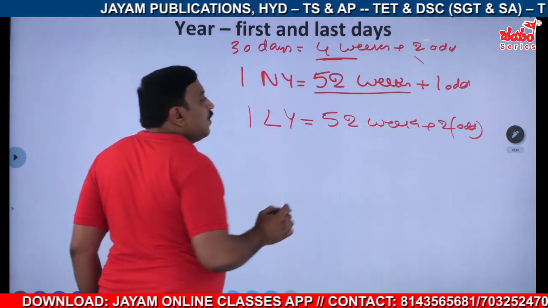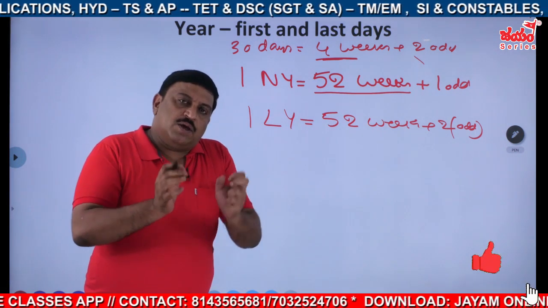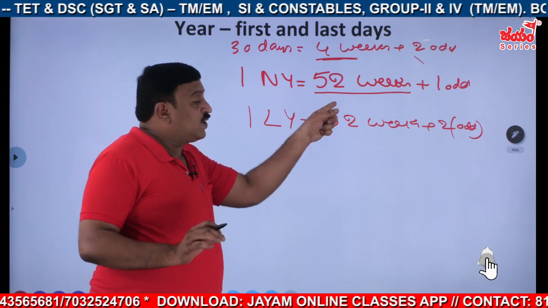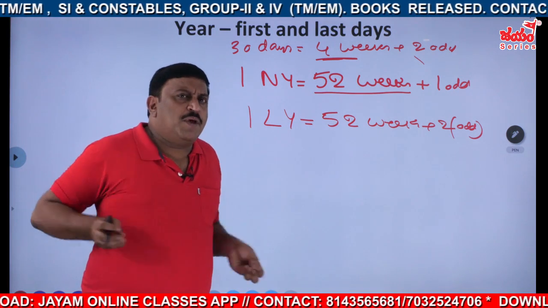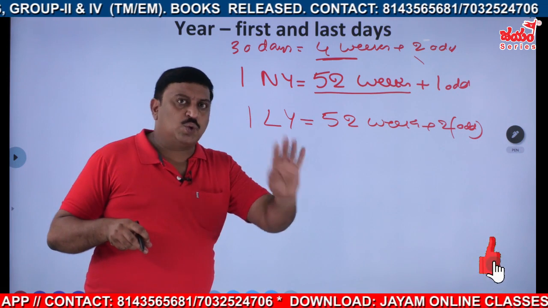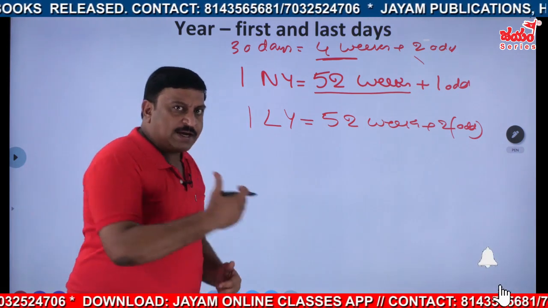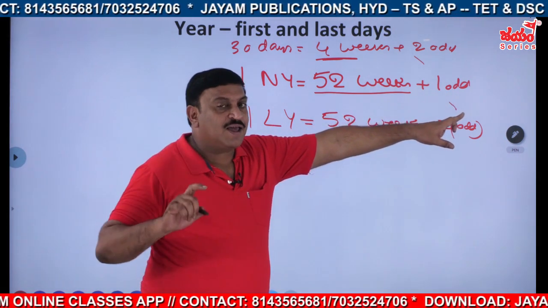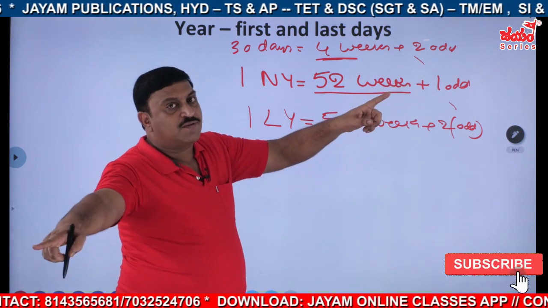52 weeks will have, so every weekday will appear once in a week. So in 52 weeks, definitely 52 of each weekday will be there. So minimum any weekday will appear how many times? Definitely 52 times. Minimum 52 times. And the extra 1 time is only due to that odd day. How is that one odd day? That may be January 1st, the first day, or the last day.